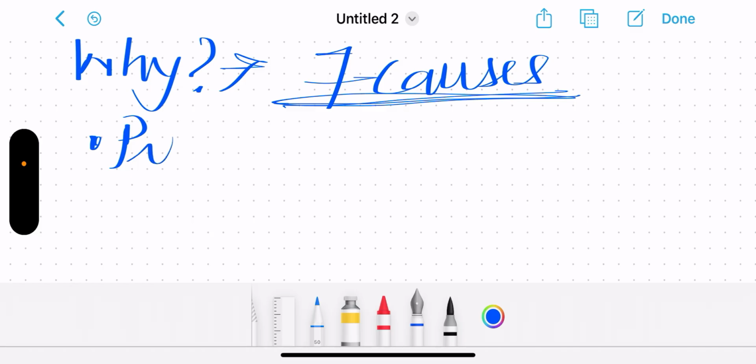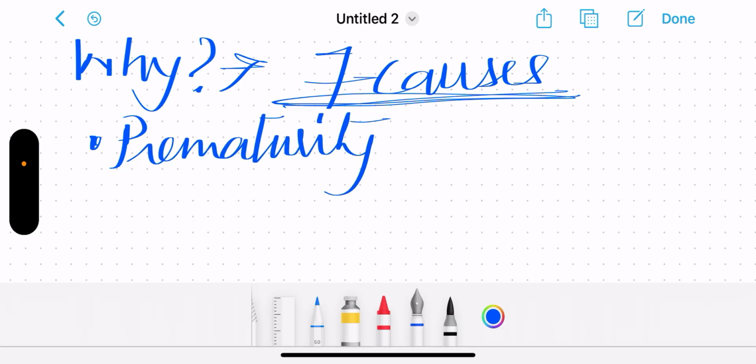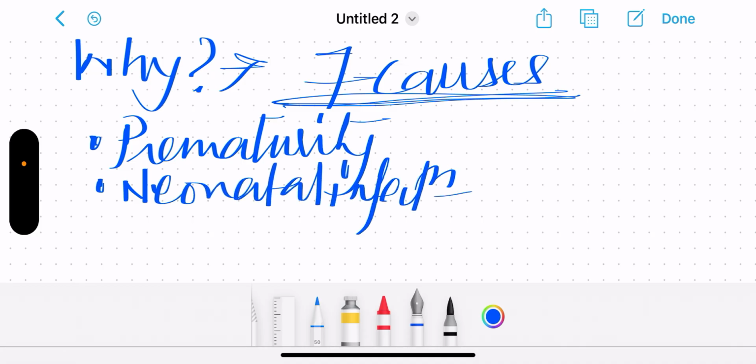First is prematurity. Second is neonatal infection. Third is birth asphyxia.